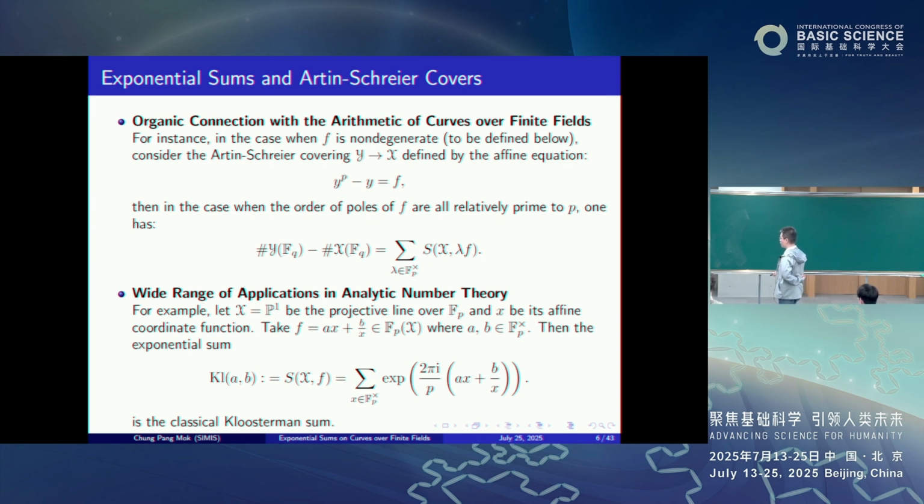As an example, let us consider the case when X is P1, the projective line over F_p. Just take q to be equal to p, and x is the usual affine coordinate function of P1. And take our rational function f to be ax plus b over x, where a, b are non-zero elements in the finite field F_p. Then in this case, the exponential sum for the pair X, f is the well-known classical Kloosterman sum, mainly this well-known expression.